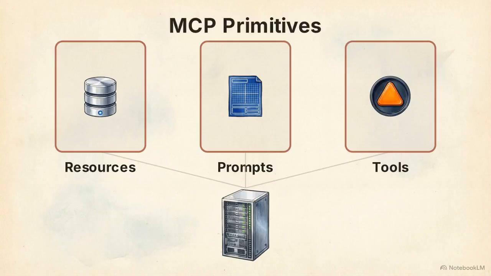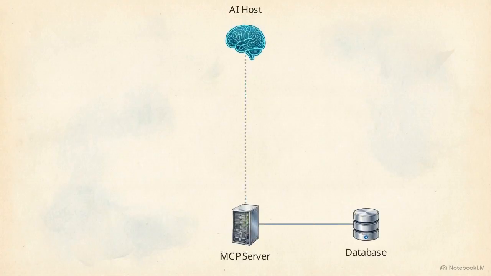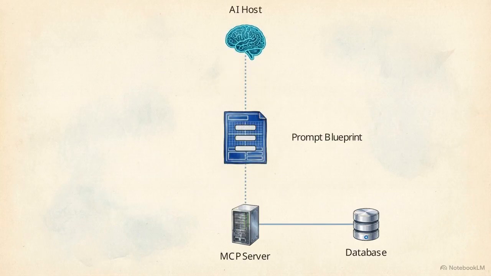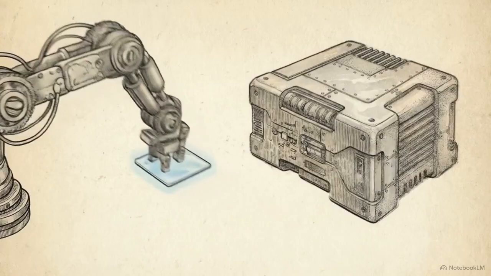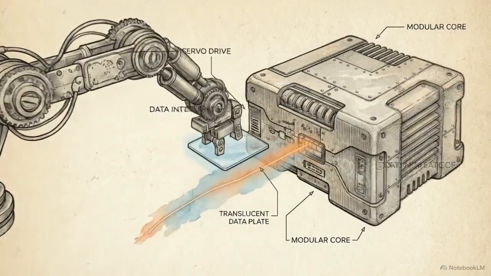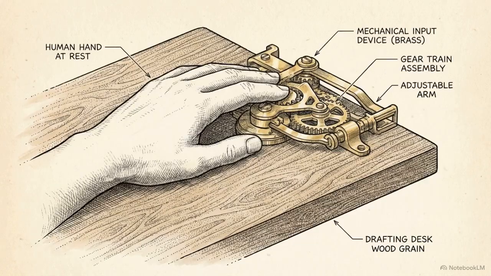These are called primitives. The first primitive is known as resources. This diagram displays resources providing controlled read access by extracting specific file data and injecting only targeted information into the model's context window. The second primitive is prompts. The prompts block injects a pre-formatted blueprint into the data stream, filling empty variables with contextual data. By utilizing both resources and prompts, an AI agent can passively consume and format external context on demand. The architecture mathematically standardizes the data flow, completely removing the need for humans to manually copy and paste context into a chat window.